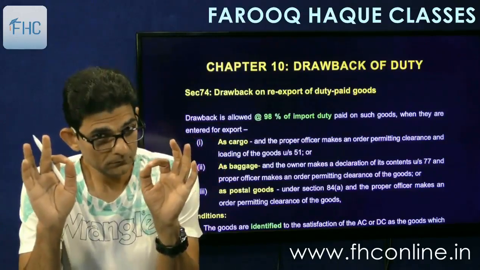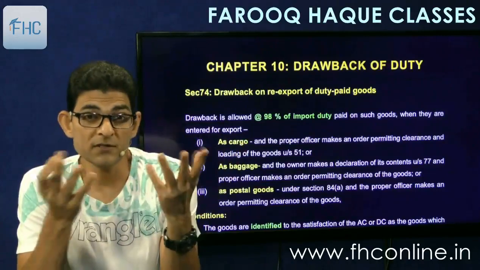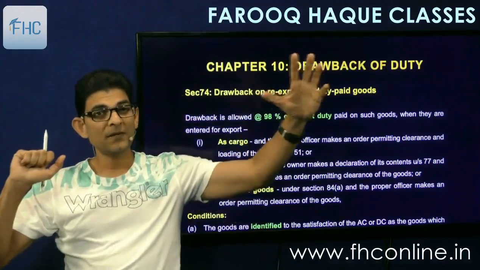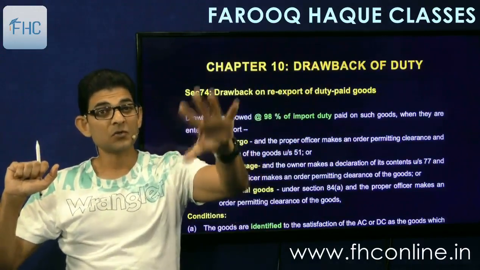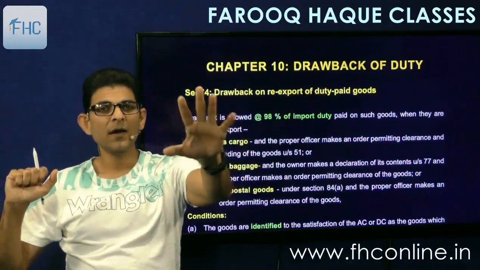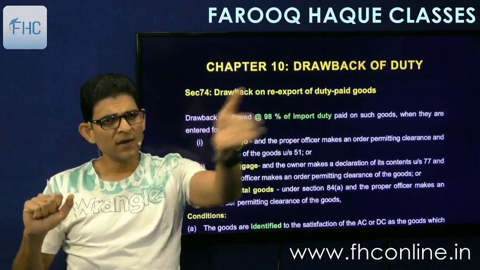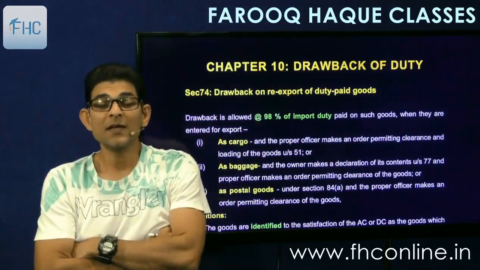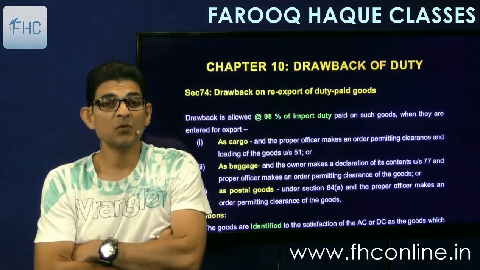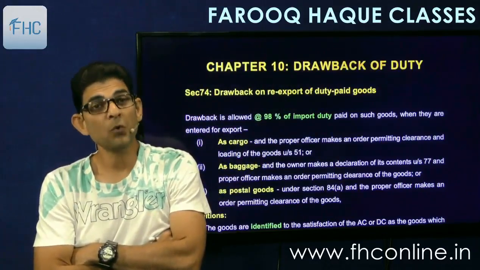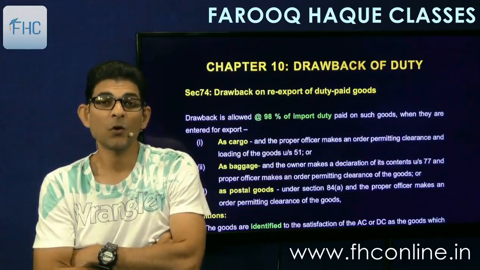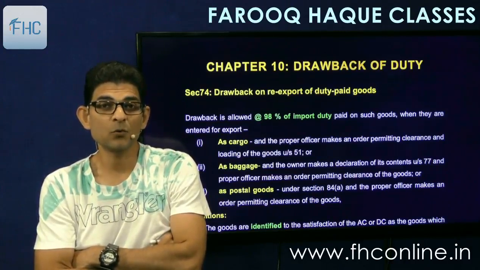like for example, we have imported goods for exhibition purposes, like motor cars. Big motor car companies bring their cars to India for exhibition, just putting them in an exhibition, and after the exhibition is over they are re-exported out of India. In that case, 98% of the duty which was paid on importation will be refunded, called as duty drawback. 98% will be refunded to you.